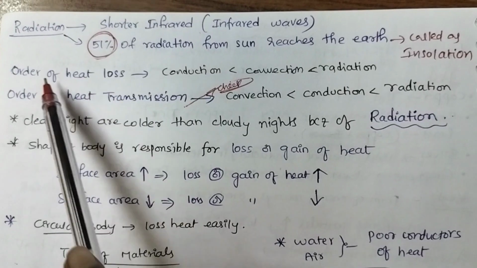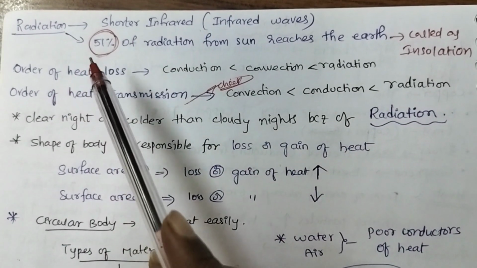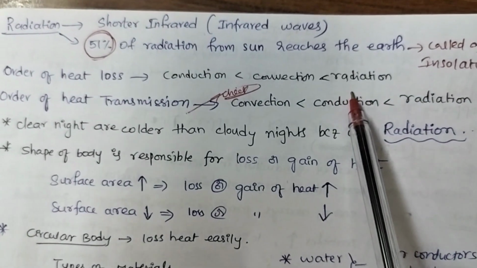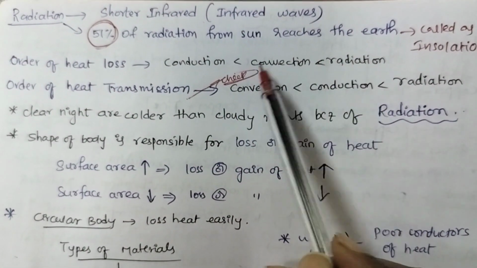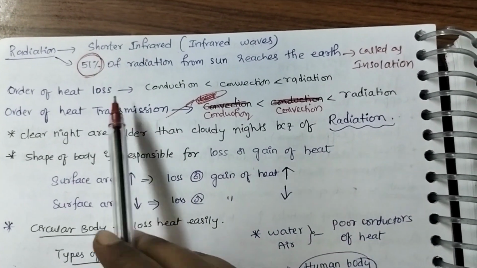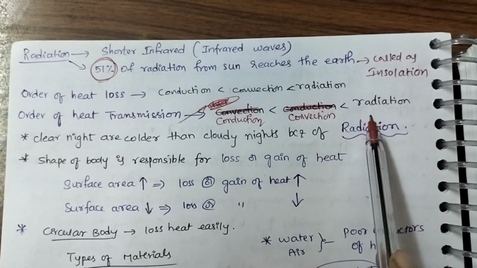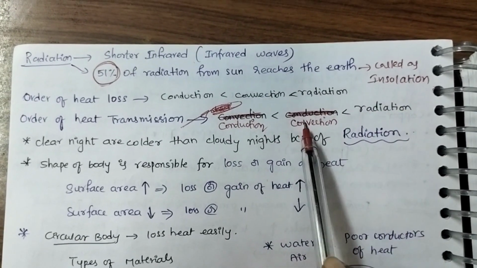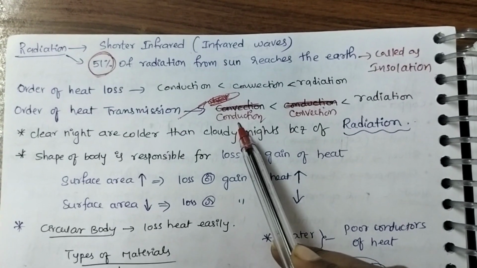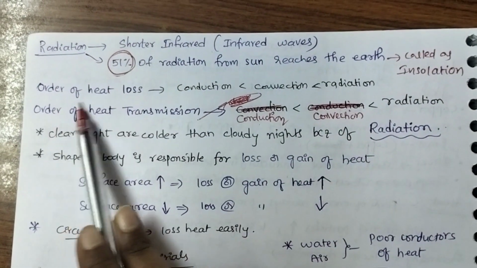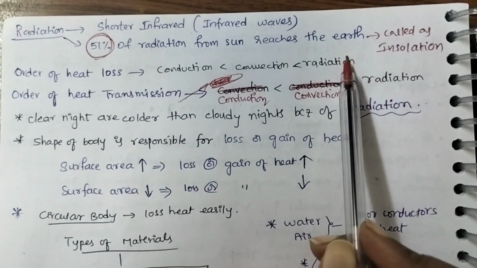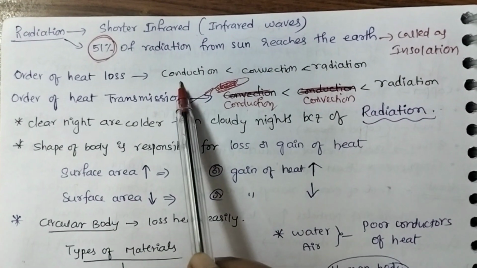Order of heat loss. Heat loss order among conduction, convection and radiation is: there will be more heat loss in the case of radiation. Less when compared to radiation, it is convection. Very less is conduction. Order of heat transmission is the same as the order of heat loss: faster in radiation, less in convection, and very less in conduction.